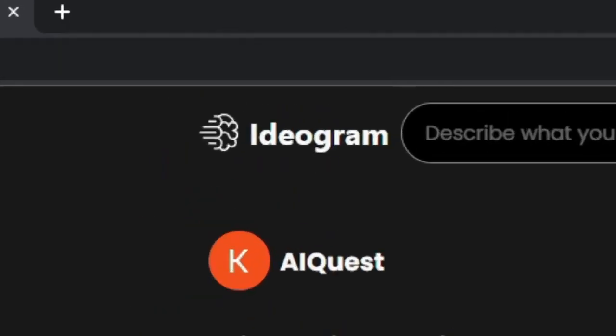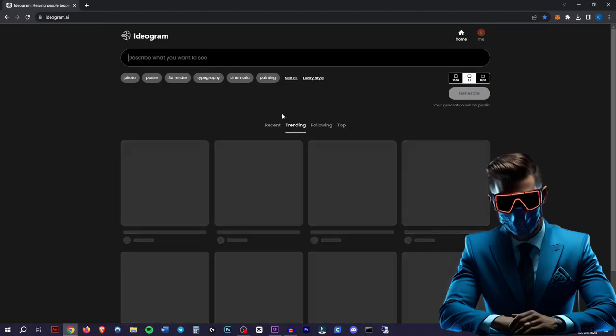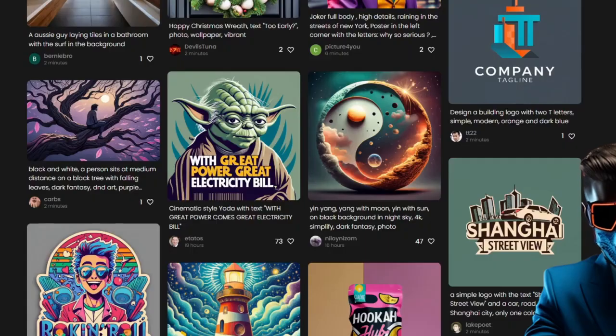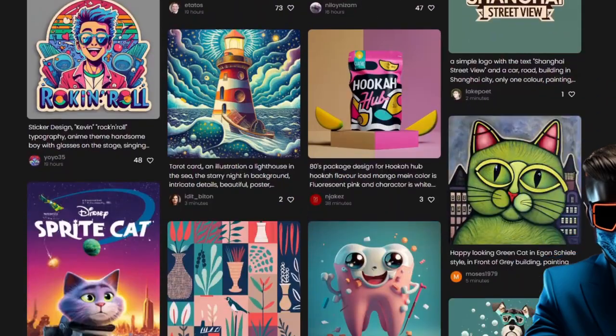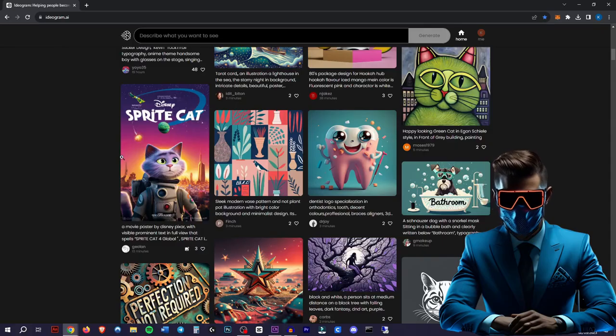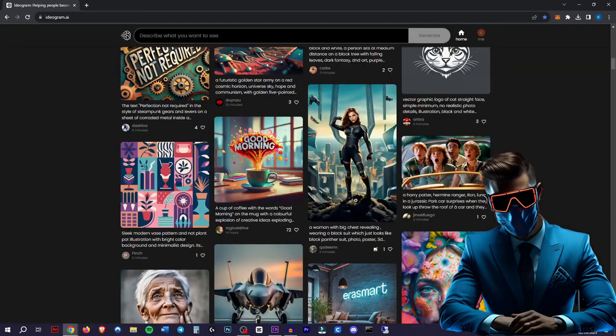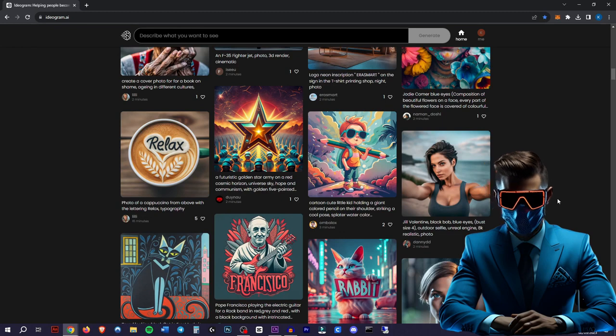So it's called Ideogram. I'm guessing it's Ideogram. So when you head over to ideogram.ai, you'll be on the trending page. Just have a look at these amazing images people have generated. It seems to do very well with movie posters. Look at the detail, look how perfect that text is. As you can see, this is a very powerful image generator, even without the text capabilities.